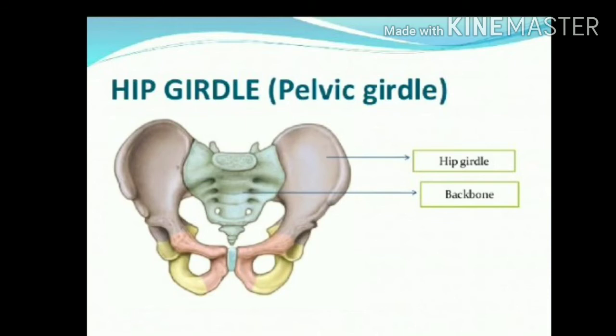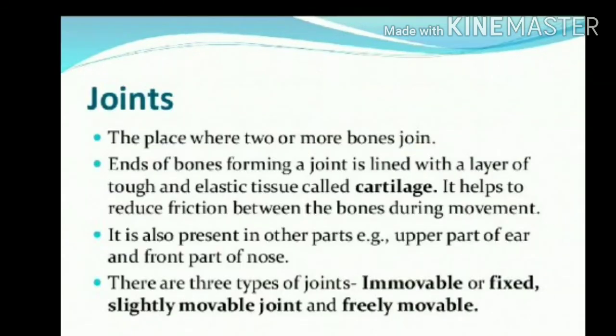Now we will start with our joints. As bones are there, with only bones we are not able to move. Two bones are there, but two bones separately are of no use. So to join these bones, special structures are there, known as the joints. Suppose in our water pipeline, many times we are using joints, and we are making two pipelines together. In this way these bones are attached with the different joints.